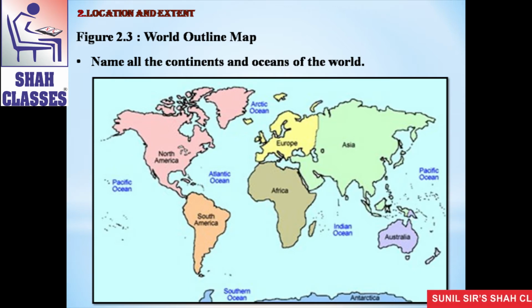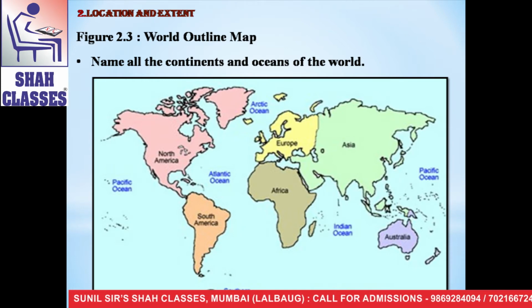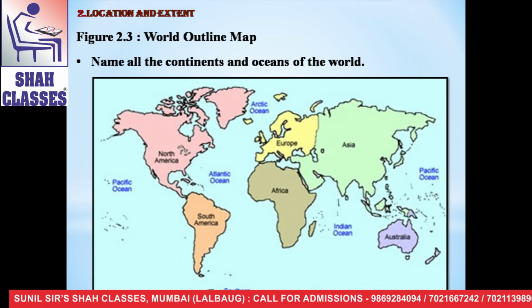It is on page number 12. See, the first activity is name all the continents and oceans of the world in the map of world. See, here are 7 continents in the map of world.